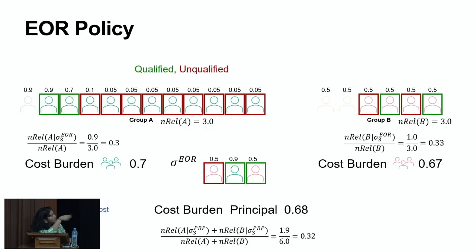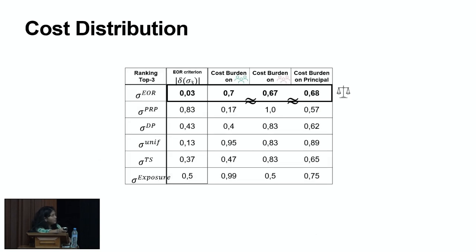And also, if we look at the relevance labels that are revealed after the fact, then we do get 1 candidate that was not qualified among the top 3, but we still get 2 qualified candidates, and that means that the principal would need to go down further in the ranking. So there is a cost burden to the principal, but we do bound this cost optimality. So in summary, in this example, among all the different rankings, EOR is the only one which has delta close to 0 and cost burden that's approximately equal.